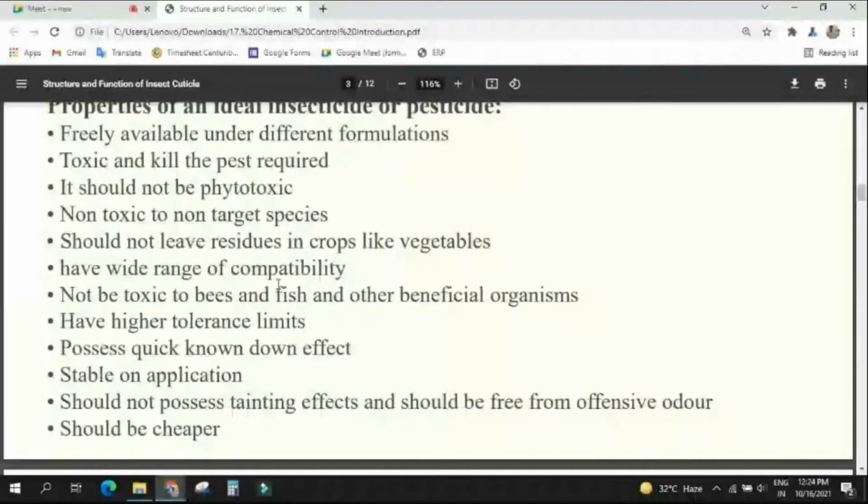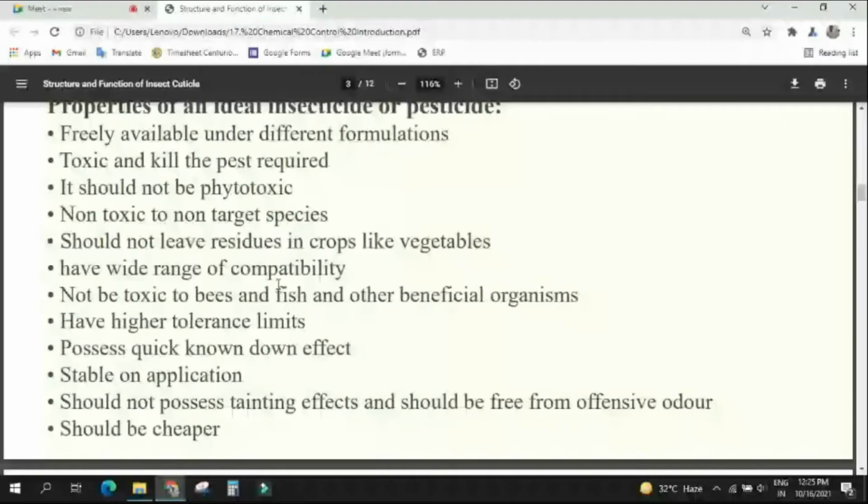After some lapse of time, inside the plant, the pesticide must not be there. Pest residue must be there, but pesticide residue must not be there, especially in case of vegetables. Why in case of vegetables, not in case of fiber? In cotton, are we consuming that? No. But vegetables you have to consume.